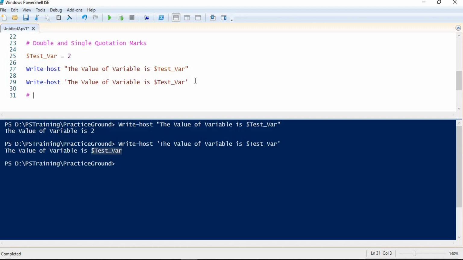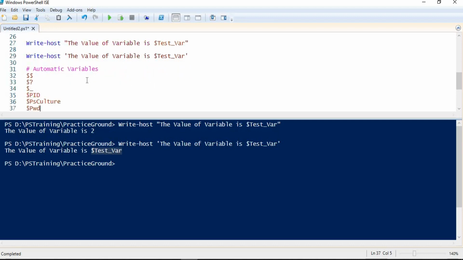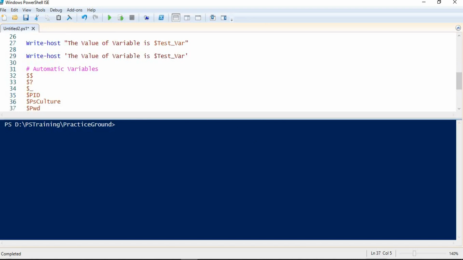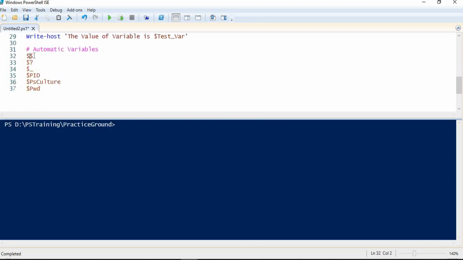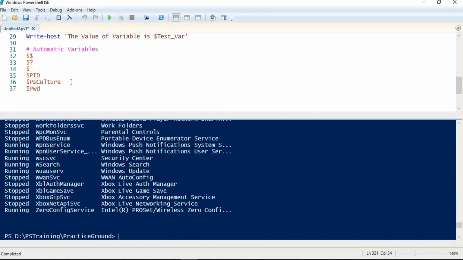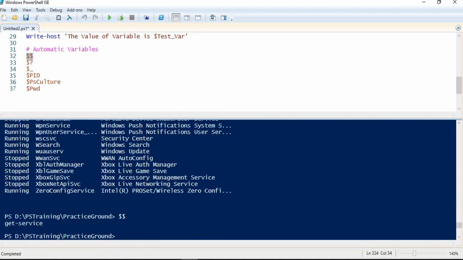Let me name this demo automatic variables, and let me copy some automatic variables for the sake of saving time. Let me clear the console and see these automatic variables one by one. Basically $$ is used to return the last run command, or you can say token. Suppose I run Get-Service as my last run command. What I will get out of this variable is the command I have run last. Fine. In this way I can use this variable as per the requirement.